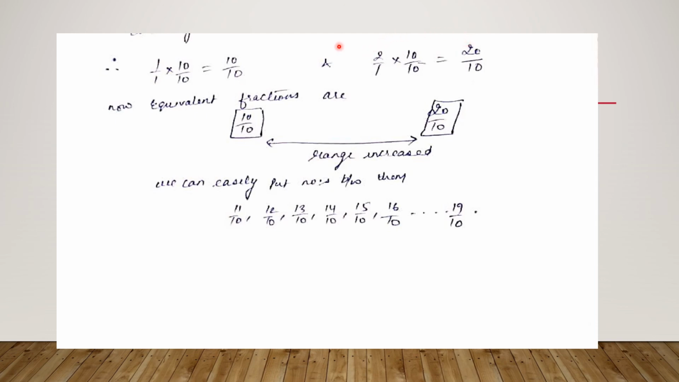Now you can see just by these equivalent fractions how easily we can find numbers between them, because we know in between them we have 11 upon 10, 12 upon 10, 13 upon 10, 14 upon 10, 15 upon 10 and so on.